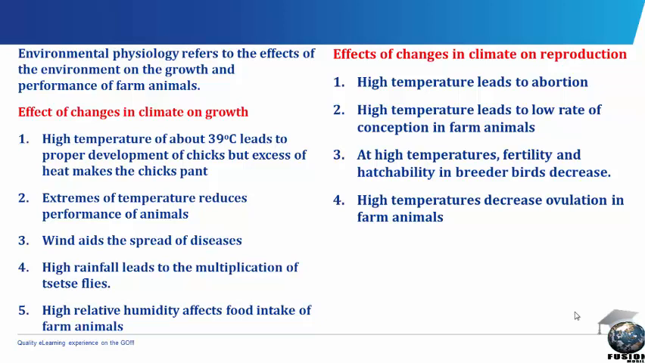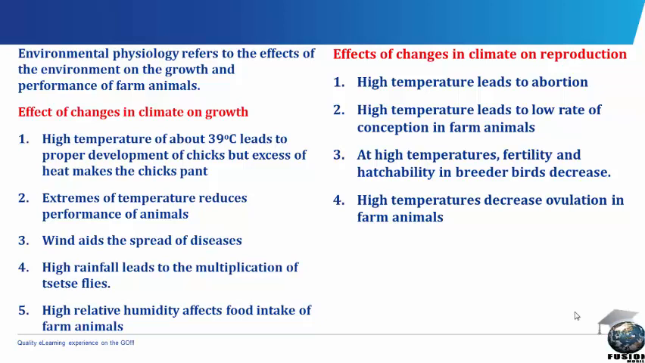Wind aids the spread of diseases. These are called airborne diseases. They are spread by wind. Such diseases include tuberculosis, which causes retarded growth or even death of farm animals. Extreme low temperature leads to retarded growth or even death of the chicks.